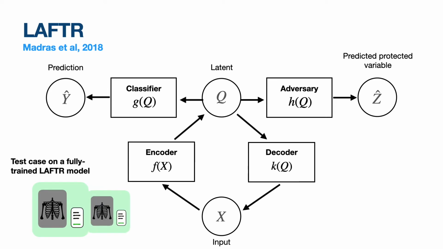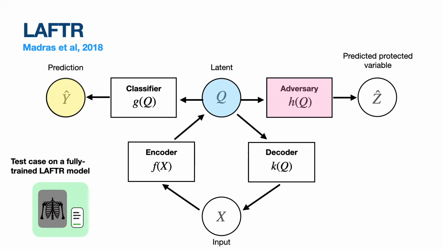We'll start by passing in this X-ray image to the input value, and that will be represented by X. We'll feed X to the encoder component of LAFTR, and in return, we'll get a latent representation of this data, Z. Now, this Z variable is interesting. We can use it through our classifier to make our predictions y hat, but also we will pass Z to a certain adversary. Now, this LAFTR model that we present right now is fully trained, and we've trained it so that this adversary is very, very good at trying to pick out the protected variable in this latent space.